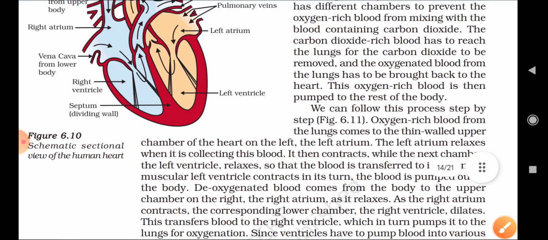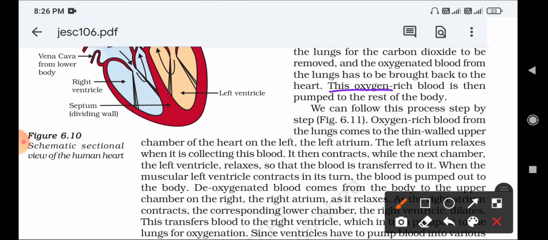Next, this oxygen rich blood is then pumped to the rest of the body. The oxygen rich blood coming from the lungs should reach each and every part of the body. We can follow this process step by step, how oxygenated blood passes to different parts of the body, and how carbon dioxide passes from the body to the outside. You have to study that in detail.